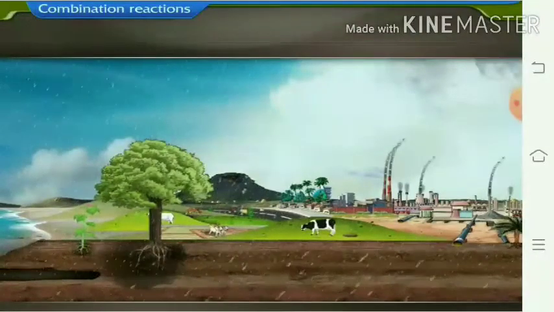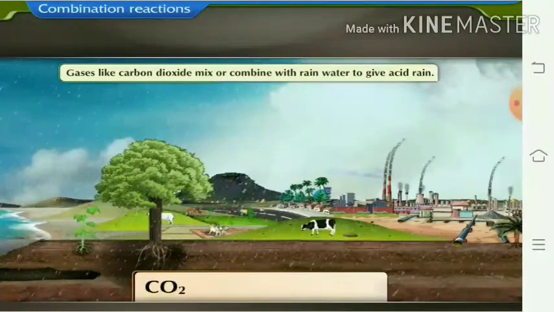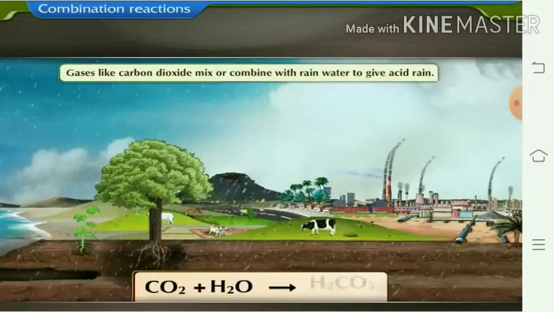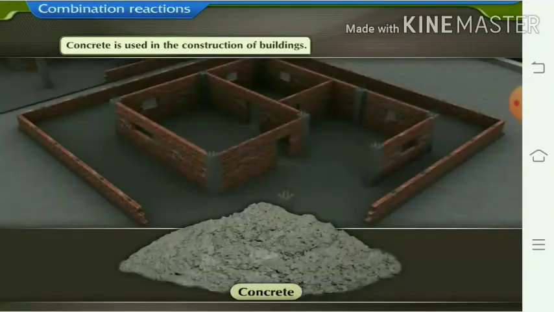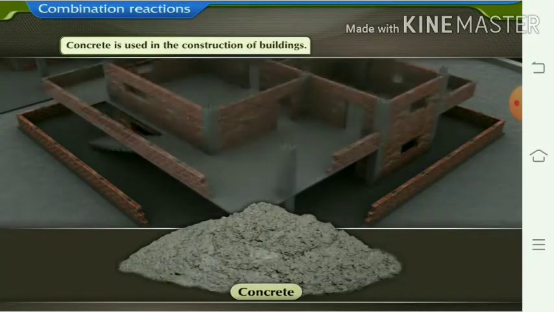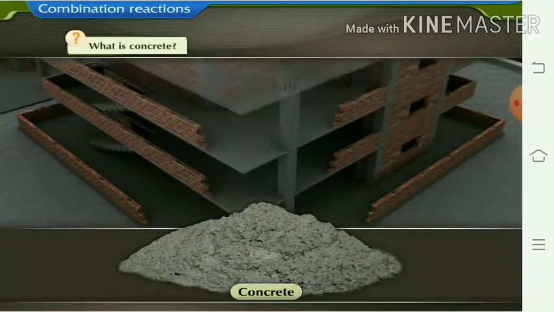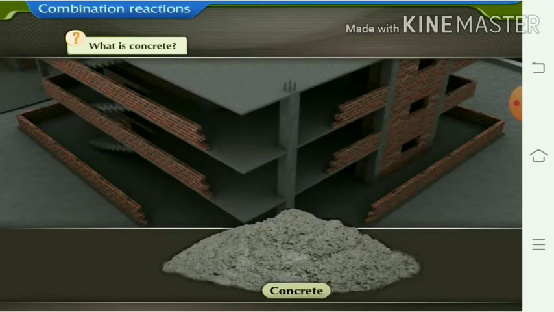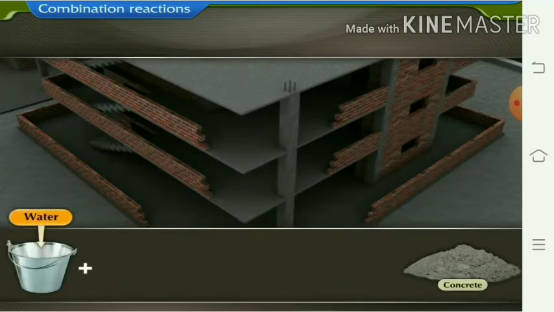There are many reactions taking place around us. For example, acid rain. When carbon dioxide from air reacts with the rainwater, it gives carbonic acid. In the same way, concrete is formed, which is used for construction of buildings. What is concrete?